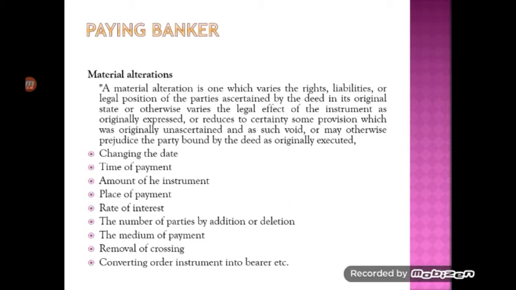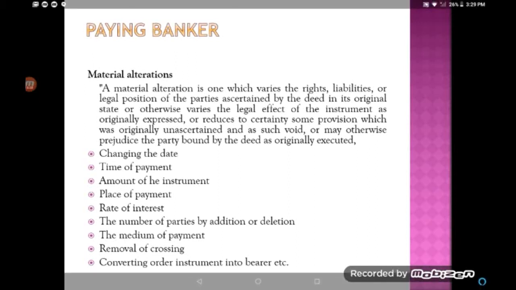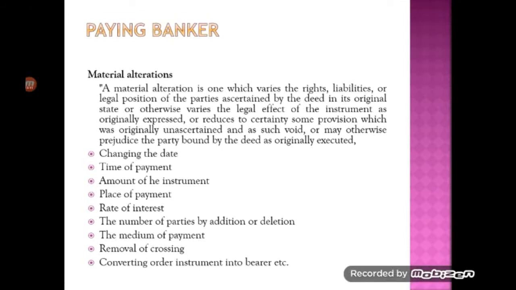Now if we are talking about material alteration, any alteration done in these materials will be considered material alteration. If any check comes to a paying banker or to the collecting banker, and they identify that there is an alteration which is not acceptable according to law, then immediately the paying banker has to stop making payment.